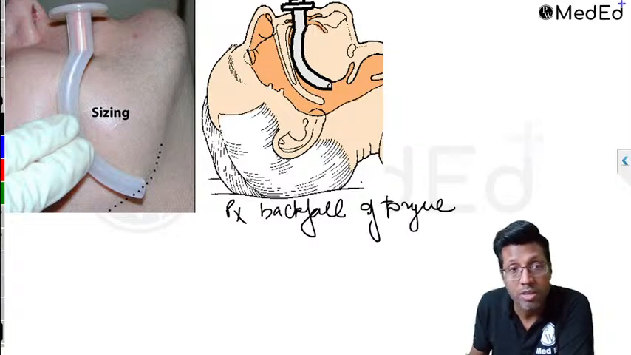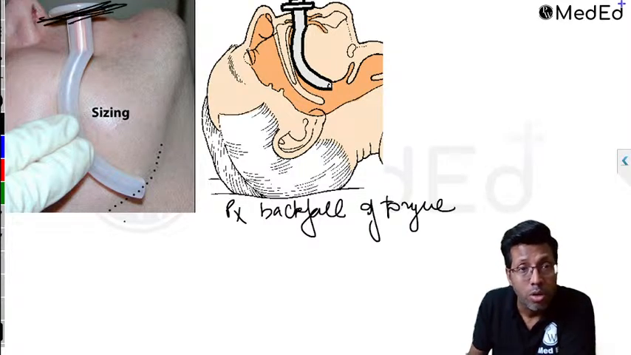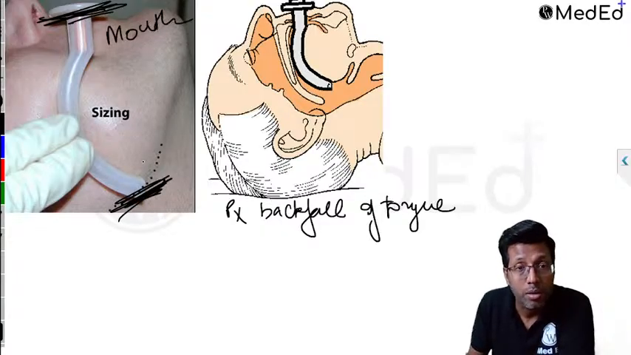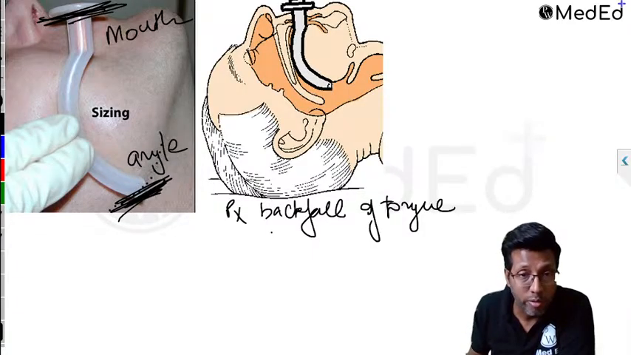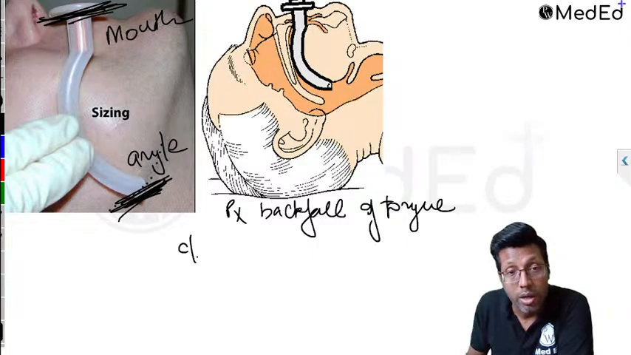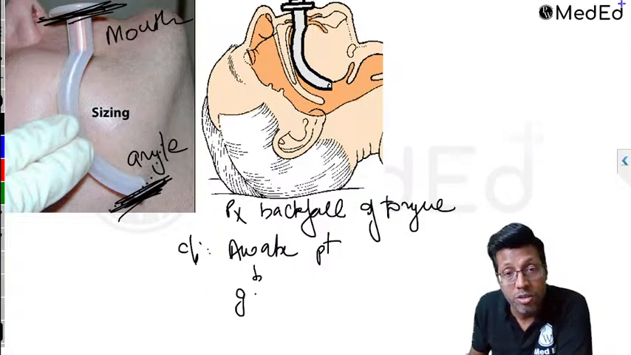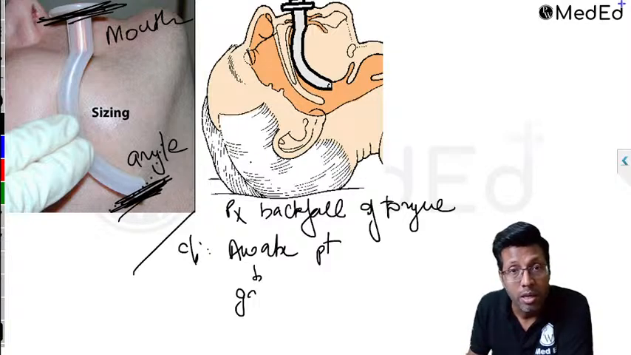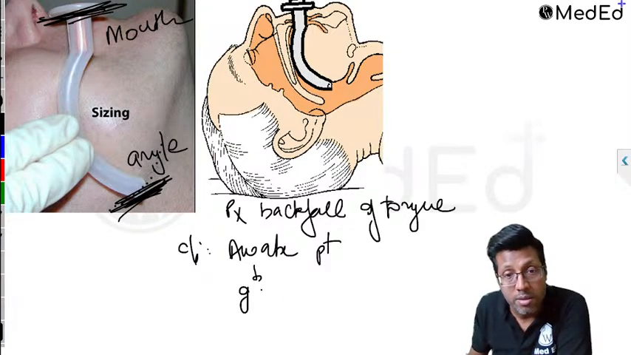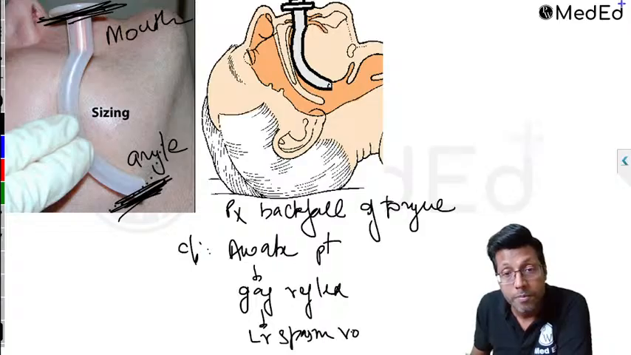Remember, the size of the oropharyngeal airway is from the corner of the mouth to the angle of the mandible. That is the adequate size, and it prevents the backfall of the tongue. Remember the contraindication: never use it in an awake patient, because in an awake patient it will stimulate the gag reflex. If you put it over here, it is going to stimulate the gag reflex, and a gag reflex can lead to laryngospasm, vomiting, and aspiration.